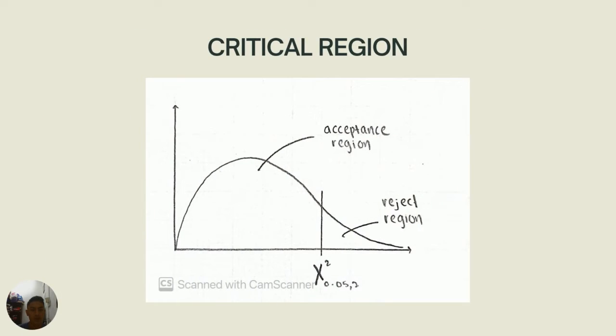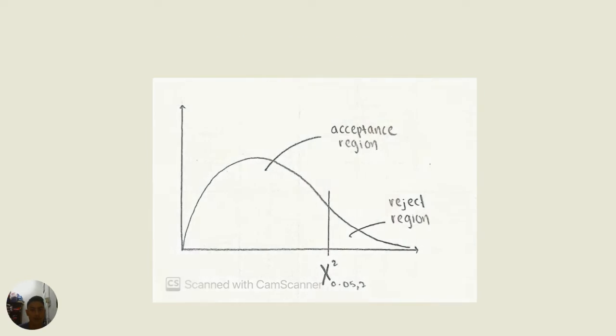So the critical chi-squared value is located here, where if the chi-squared test value is higher than the critical value, we reject H0, and if the chi-squared test value is lower than the chi-squared critical value, we accept H0.